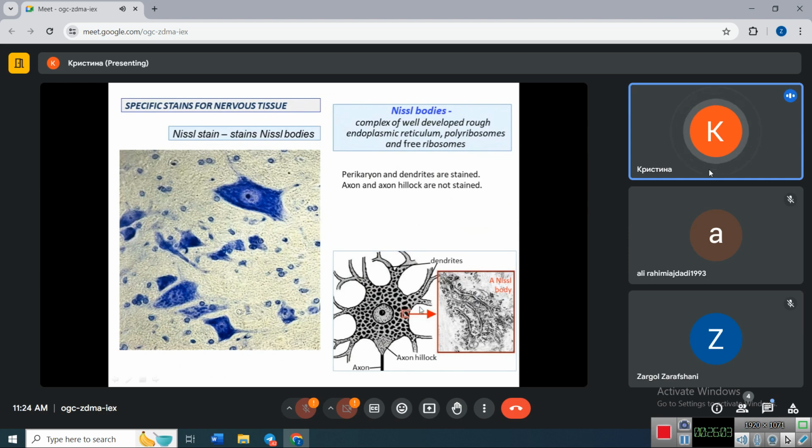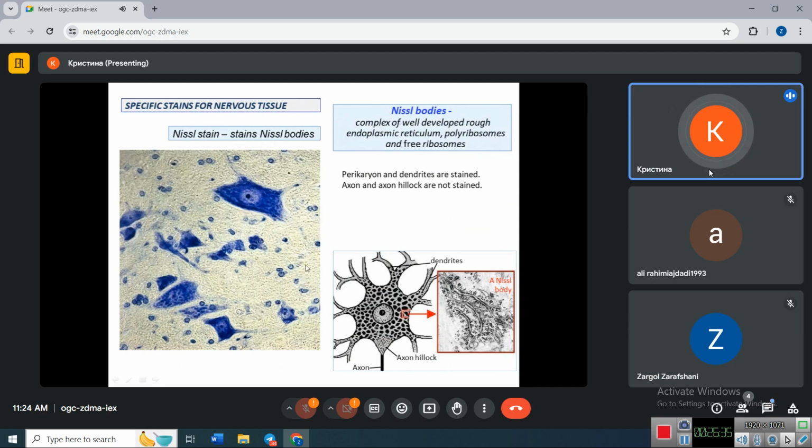In this diagram, you can see these Nissl bodies, these dark patches, and one of them is shown here as it looks in transmission electron microscopy. As you can see here, one Nissl body consists of several cisternae of rough endoplasmic reticulum and some polysomes and free ribosomes. So this is an element of the protein synthesizing apparatus.